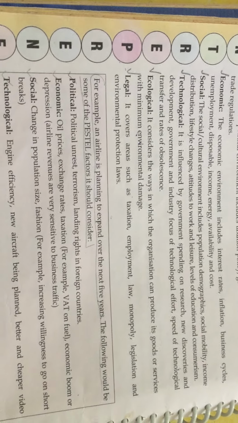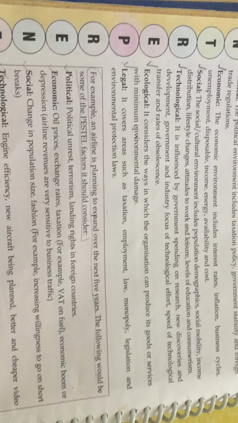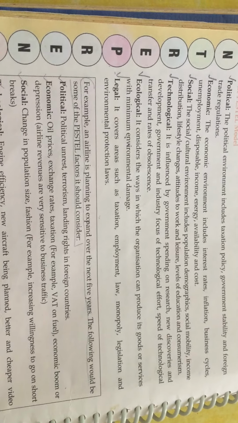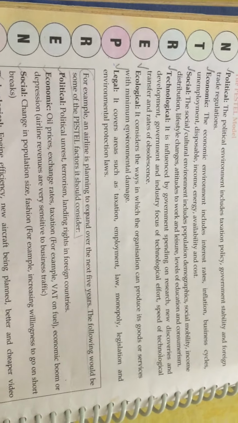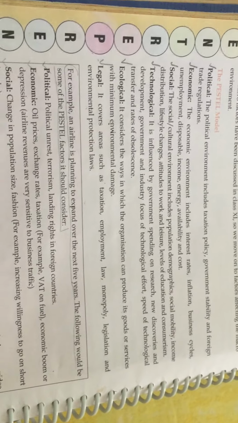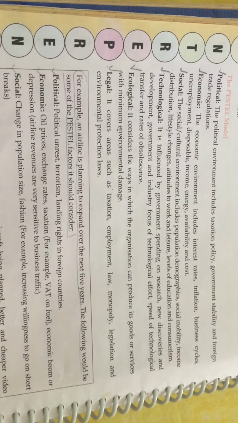If you are dealing in such kinds of things, what technological effort can you put in? How much do government or industry focus on these efforts? What is the speed of technological transfer, and what is the rate of obsolescence, that is, in how much time the things get outdated or obsolete.